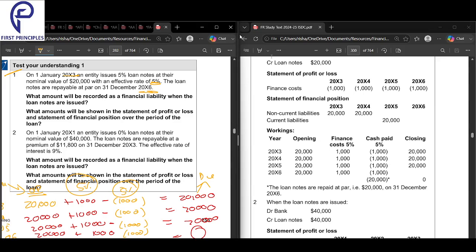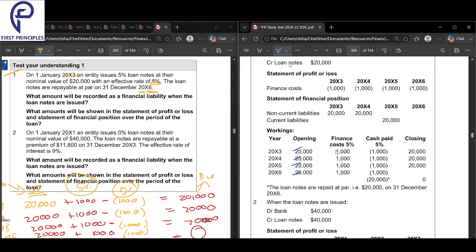Yeah, let's look into this. What we just did: 20, 20, 20, 20 opening, effective rate, coupon rate. Effective rate 5% of opening, 1000. How much did I pay? 5% of 20,000. What is carried? 20. Next again 20 is carried, 5% of opening, then 5% of the loan amount. In the last year I paid 1000 and 20,000, nothing is remaining. That's it. Are you clear with this? Yes. Okay, next one here.